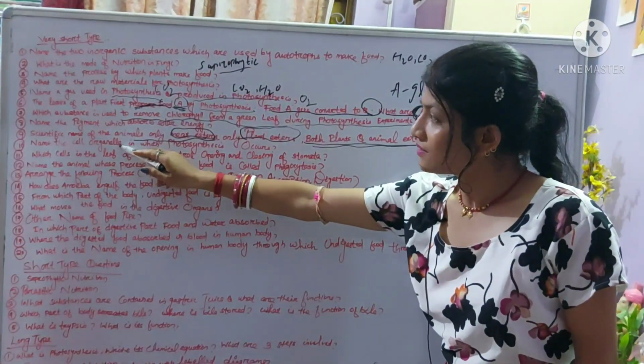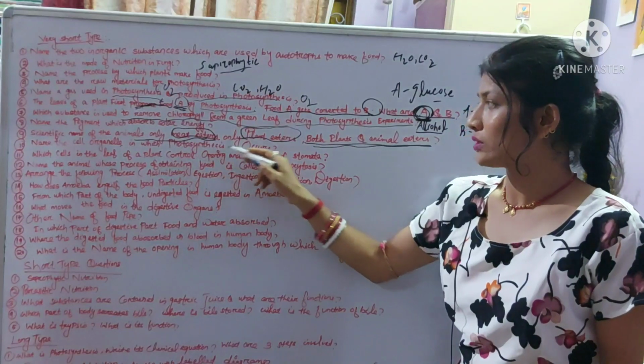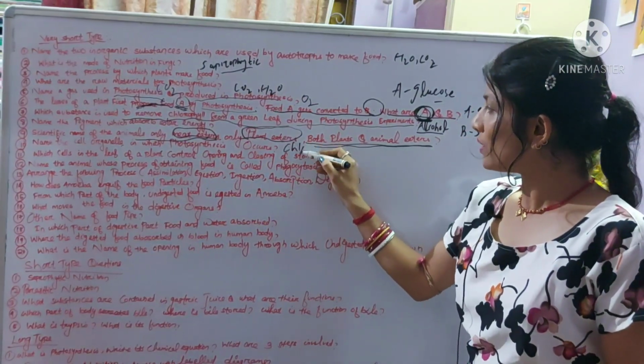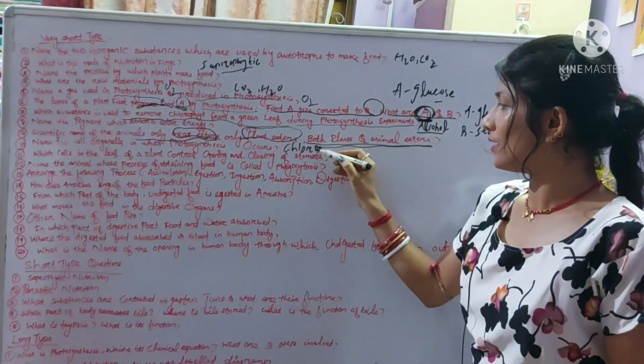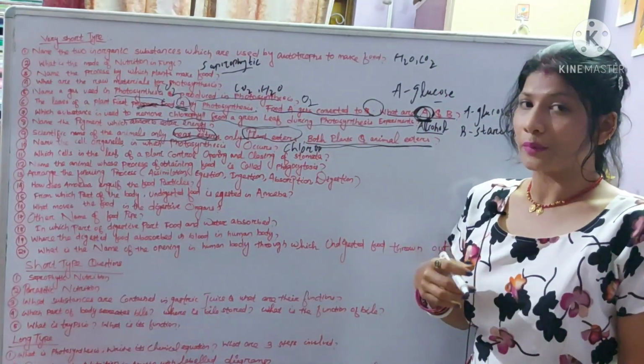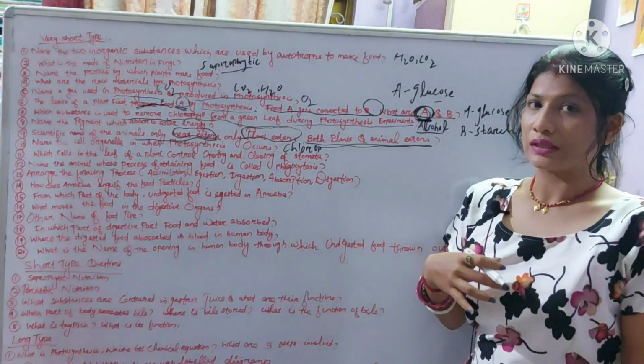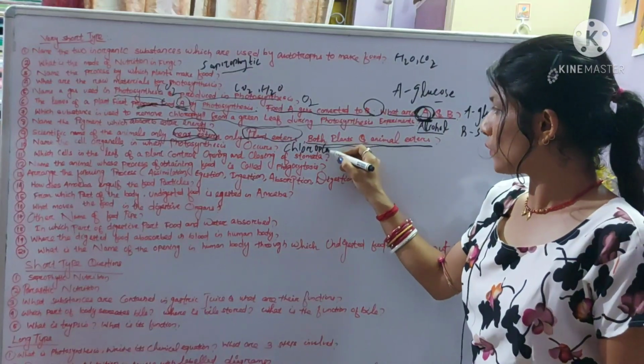Name the cell organelle in which photosynthesis occurs. That is the chloroplast, because the chloroplast is a green colored cell organelle, or green colored body, in which the process of photosynthesis takes place.